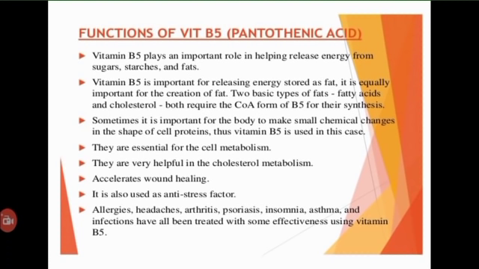Several types of research have shown that regular intake of vitamin B reduces pain and inflammation in case of rheumatoid arthritis. It is also extremely beneficial for metabolizing cholesterol. It keeps a healthy balance of the cholesterol levels in the body. It lowers the level of bad cholesterol and ups the level of good cholesterol.